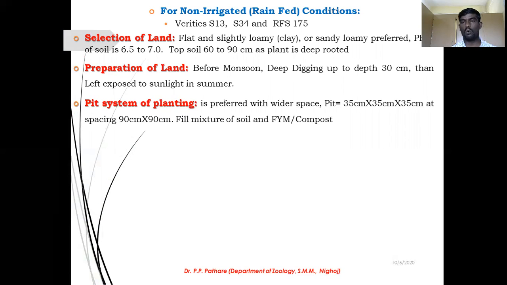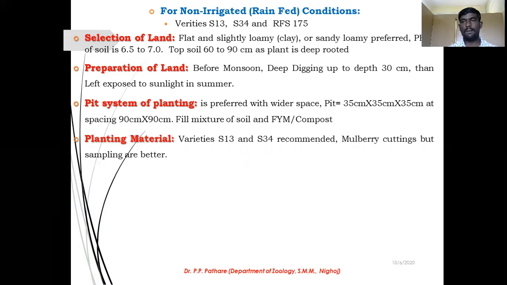To avoid this problem, always prefer one standard space between the plant and pit, or it will also be called a row. Then put some mixture of soil, that is FYM, that is farm yard manure, or compost. These are the basic requirements for the soil. You can provide these fertilizers or compost or manure to your soil. This will be helpful for the good growth of mulberry plant. I hope you understand. This is a very simple point for understanding.